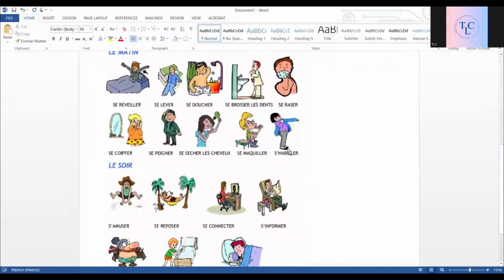It's not just to wear clothes, that is porter. We have the verb porter for that. This is to get ready, s'habiller.